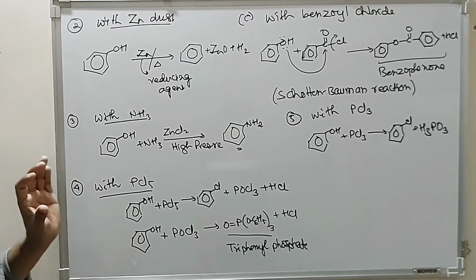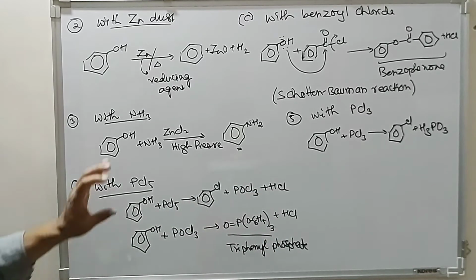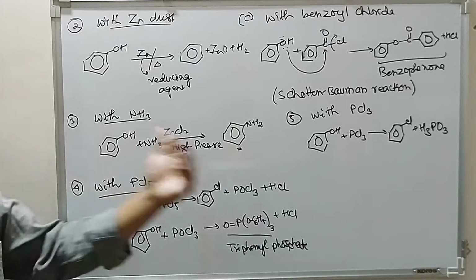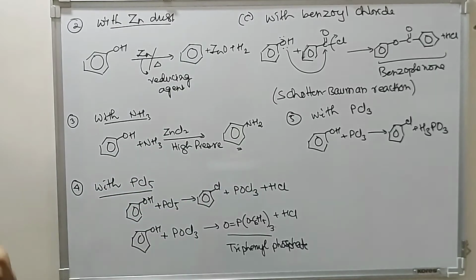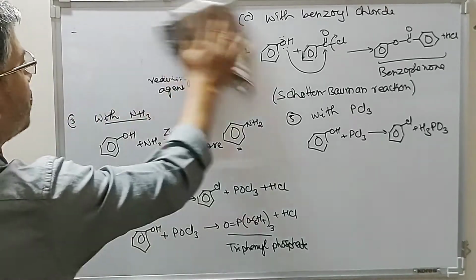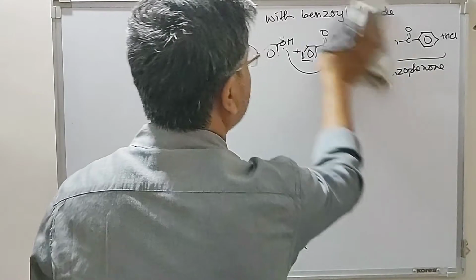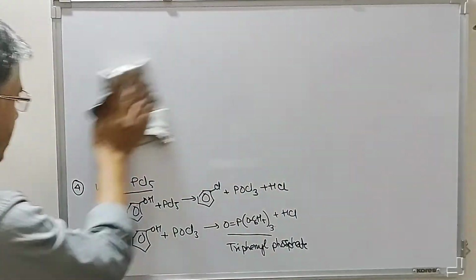So this is a reaction of phenols with PCl5 or PCl3, which can be used for preparation of chlorobenzenes. So these are some of the reactions in which OH group of benzene is removed by some other groups.